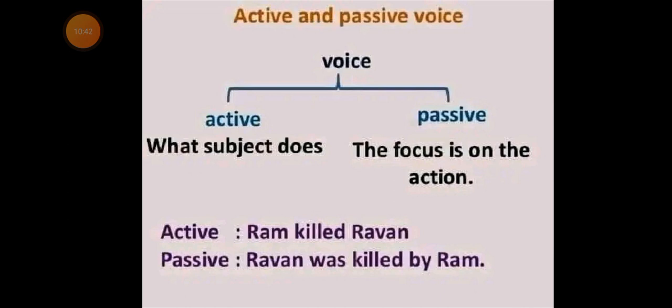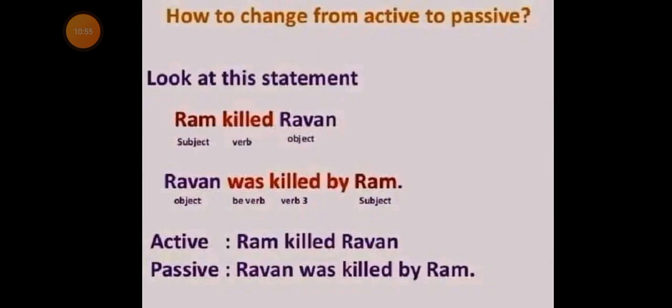Ravan was killed by Ram, and the verb is in the past participle. Now look at how active voice changes to passive voice. Please bear in mind those rules which I have already stated earlier. Now look at the above sentence.